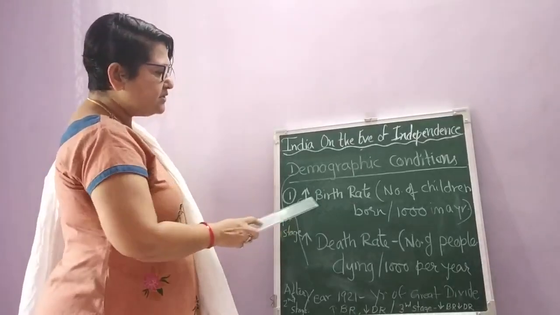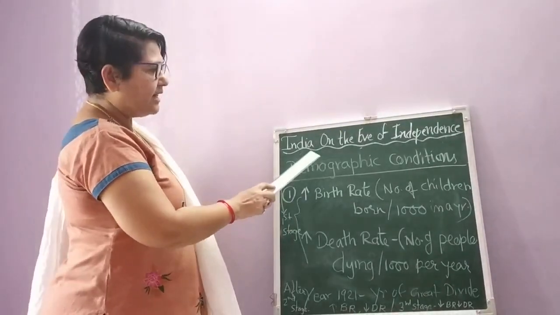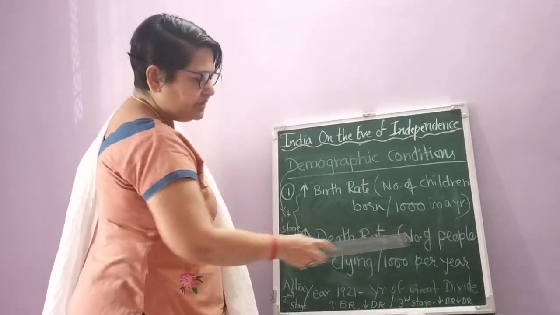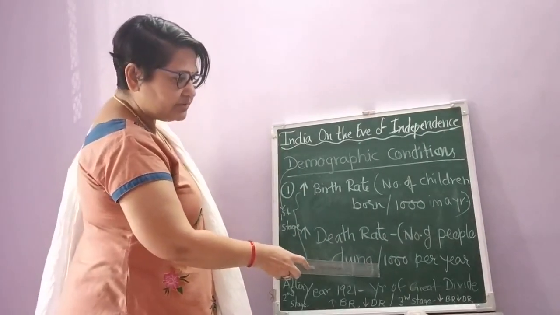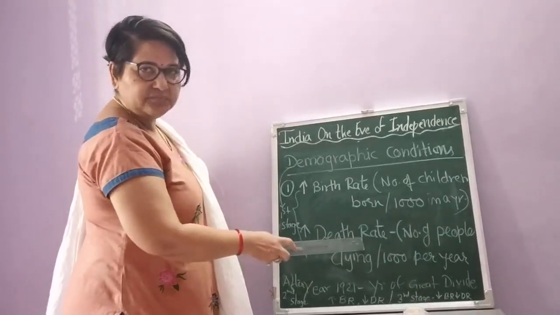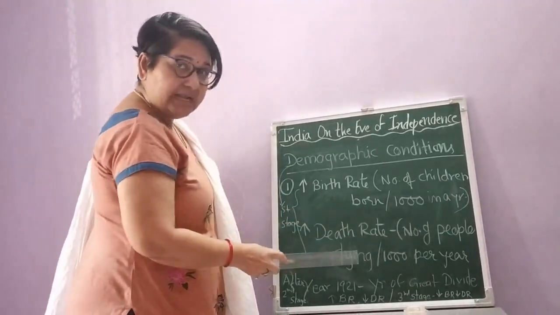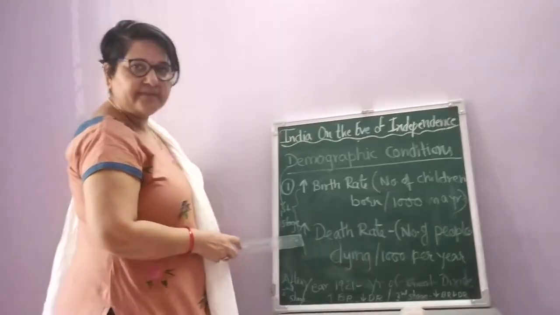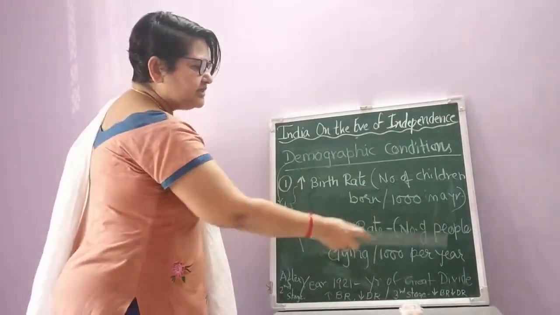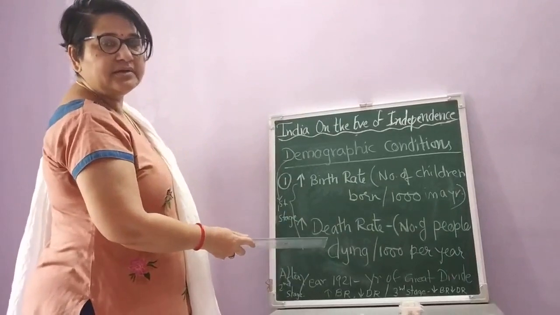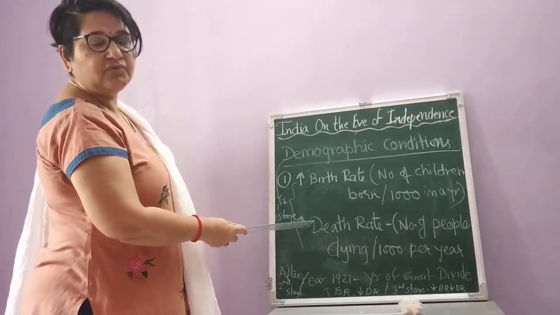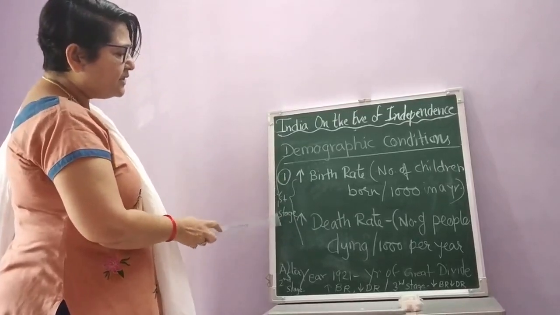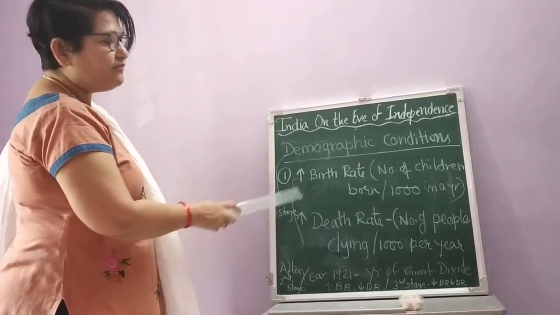So that birth rate was very high, right, at the time of independence. And if we talk about death rate, that is the number of people dying per 1,000 per year. That is called death rate. That was also very high. Generally, whenever this type of condition is prevailing, we call the nation a stagnant economy. And you can see this particular stage is called the first stage of demographic conditions.